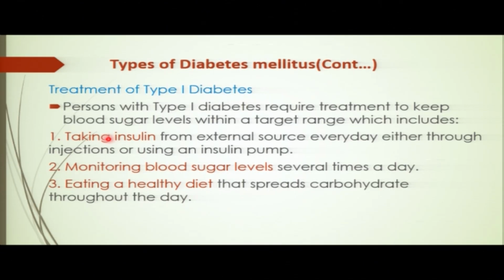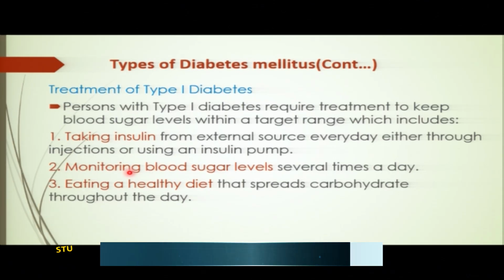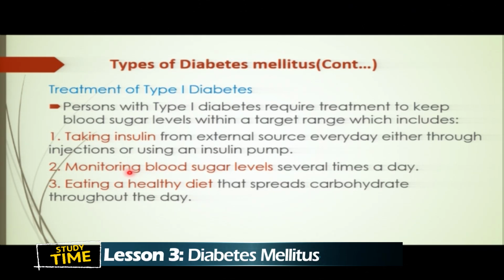So now another one is monitoring of blood sugar level several times a day to see how the level of blood glucose is changing. Is it continuing to increase or is it somehow decreasing? So you have to monitor that. There is a machine that you can be given at the hospital, and this machine can help you to see if your blood glucose level is increasing or decreasing.